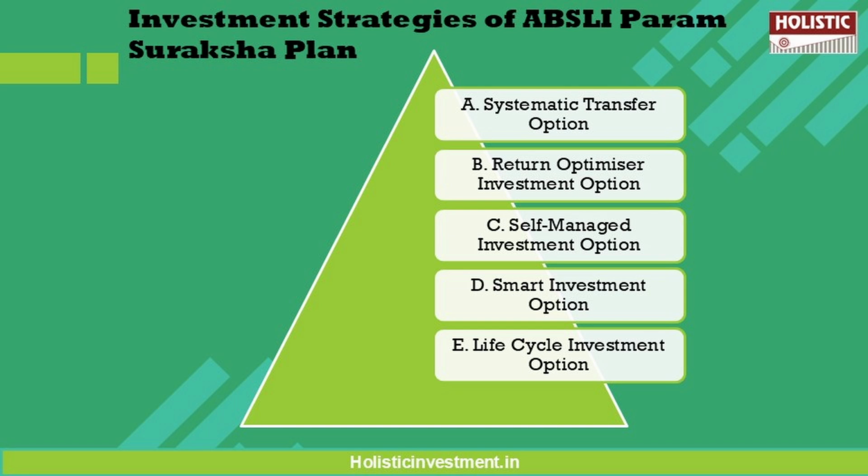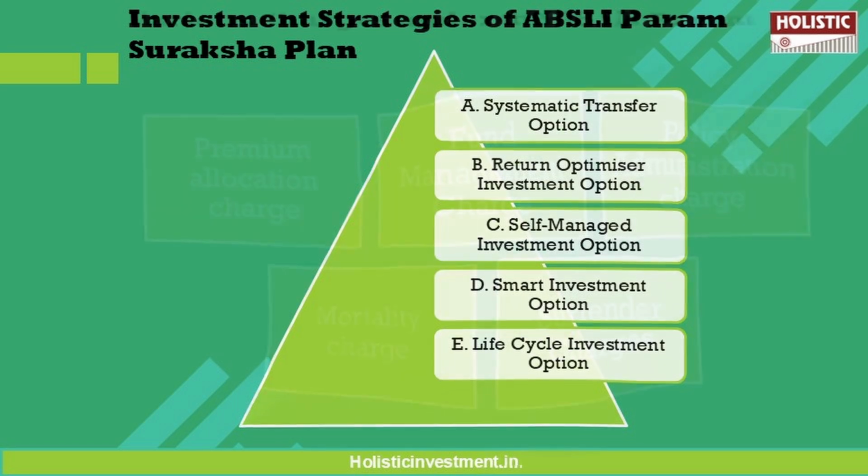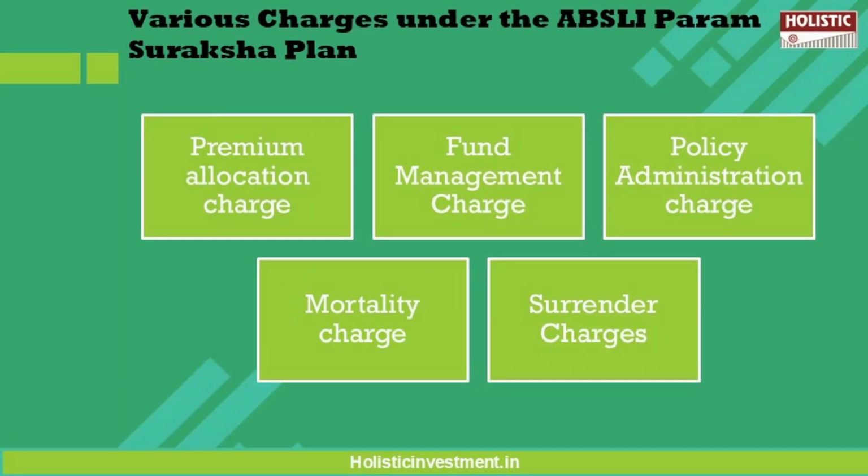And another option is the life cycle investment option, where your annualized premium is allocated between the two funds, maximizer and income advantage, in a predetermined proportion based on the selected risk profile and your age when the premium is invested. So these are all the investment strategies available under this policy. Now let's take a look at the various charges we need to pay under this policy.